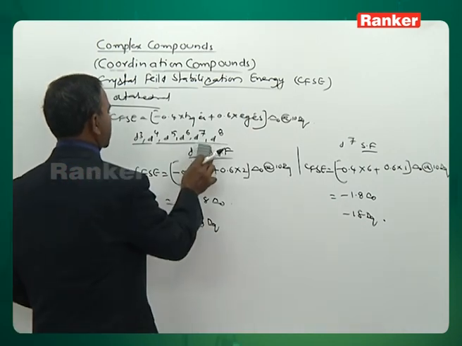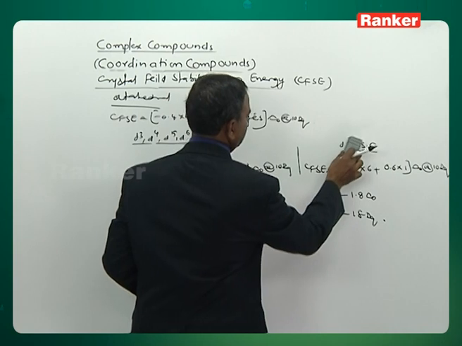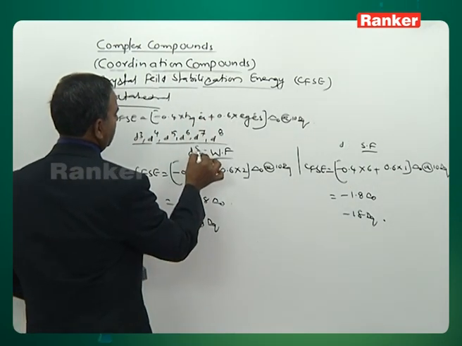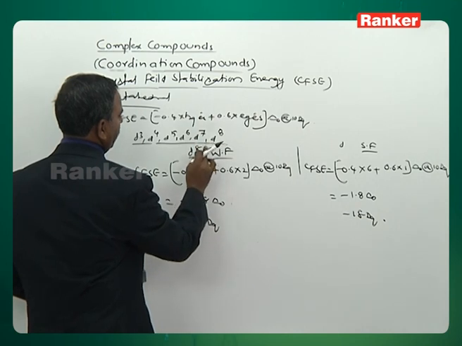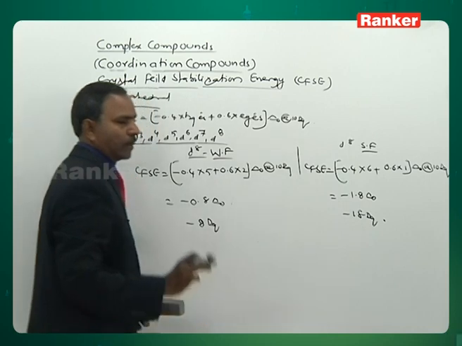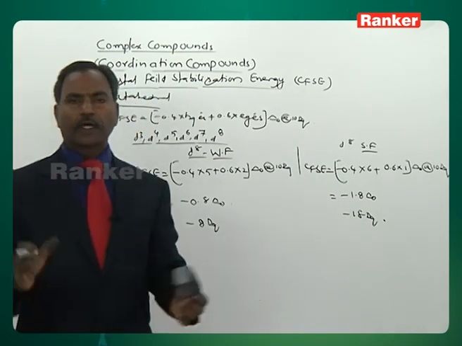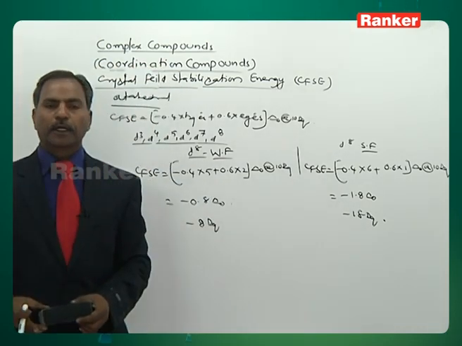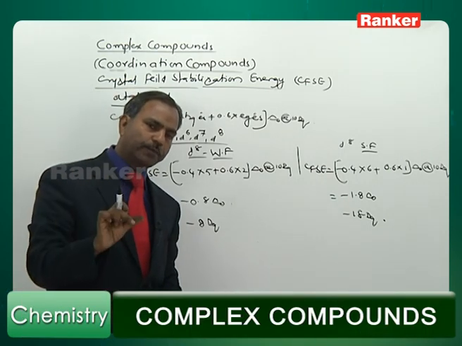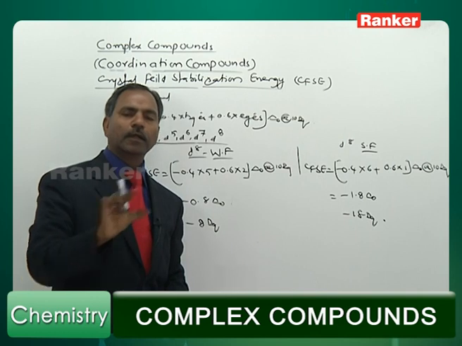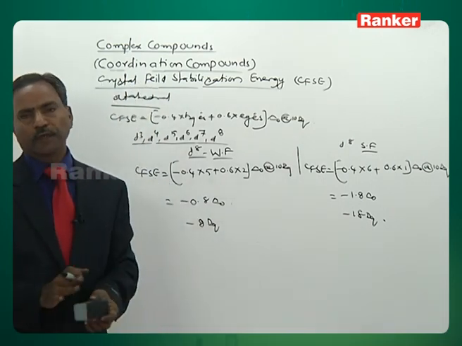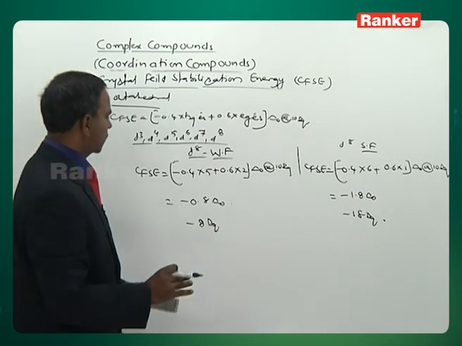The last one, check it, d8 electronic configuration. See, d8 electronic configuration, weak field d8 and strong field. One thing you recollect, I have given in the distribution table, in nickel plus 2, d8, either with weak field you take or with strong field you take, distribution of electrons will be same. When distribution is same, the value is also same. So let us see how the electrons are distributed.